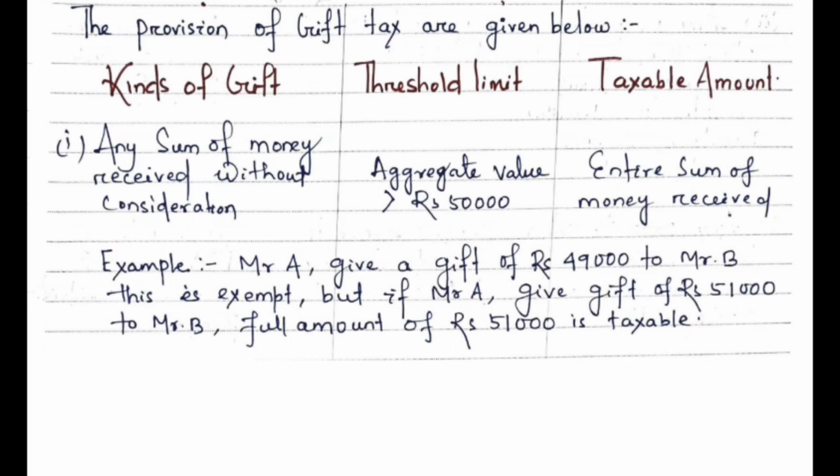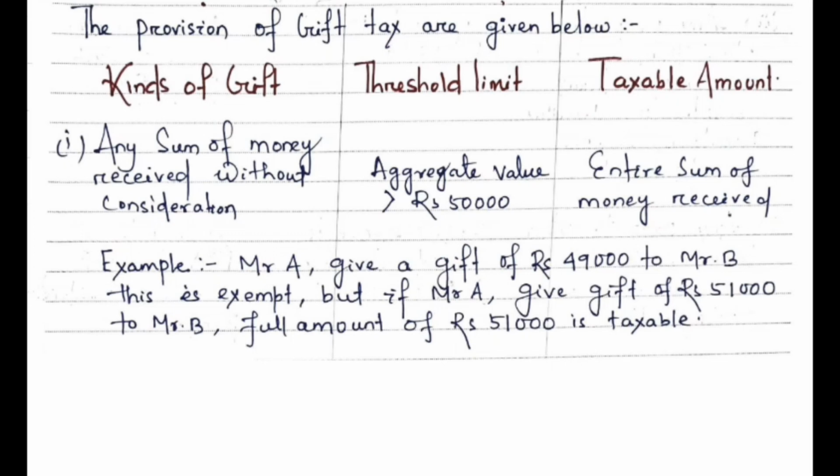Okay. First is any sum of money received without consideration. It means if any person receives money as a gift without giving anything in return, then will that sum of money be taxable or not? Let's see. If the money received, that is the aggregate value, exceeds rupees 50,000, then the entire sum of money will be taxable.